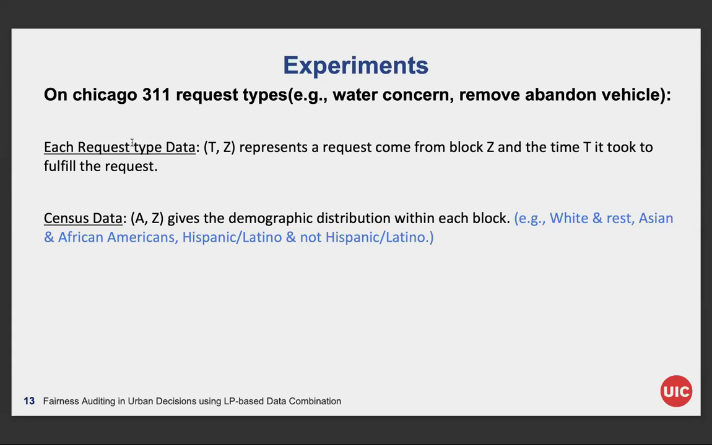For each request type, we have a set of TZ pairs, where T represents the response time to complete a certain type of requests that come from block Z. We also have the secondary census data, which gives the demographic distribution within each block. Also, we can choose any demographic splits, such as white versus others and Asian versus African Americans.